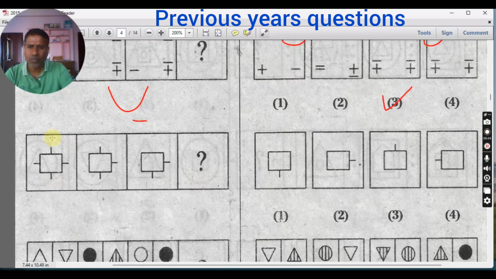Next question. Four lines are there. One line is removed, and the next one line is removed in the anti-clockwise direction. Next you have to remove this line. So the answer would be this.